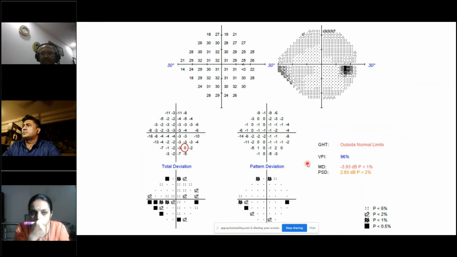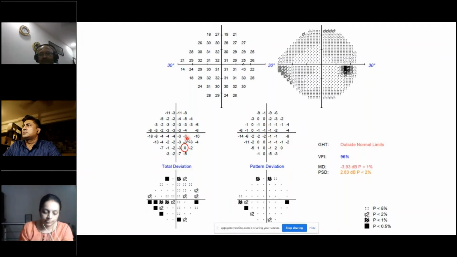Again, if you do the same exercise here, you'll find that 0, which is the 32, is the threshold for the patient, and this has been reset to 0. From here, the calculation will occur to get the 7th best point, and that particular value, whichever is the 7th best point, will be subtracted. So from here, if you see, minus 7 has become minus 5. Minus 13 has become minus 11. So a value of 2 has been subtracted from each point